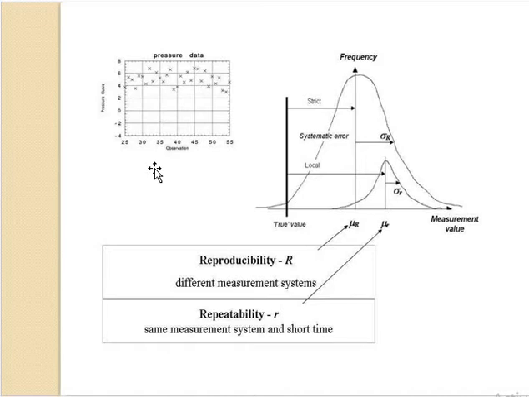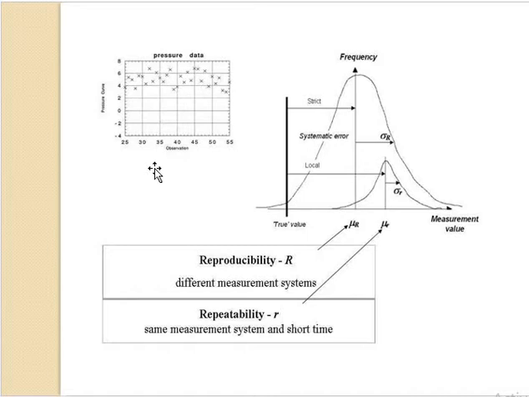So that is called repeating without varying time. There is no much variation of time, and the measurement is going to give the same readings. That's why it is called reproducibility. So different measurement systems we are going to see. Reproducibility we denote by capital R. Repeatability we denote by small r, for the same measurement system and short time.